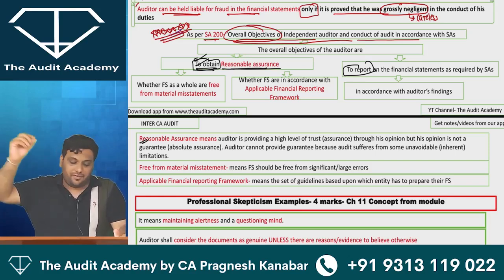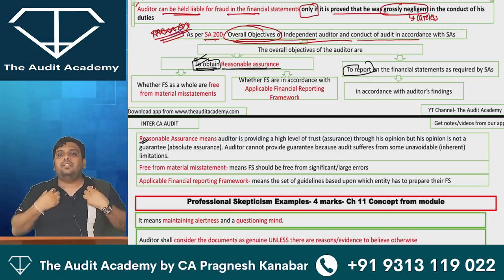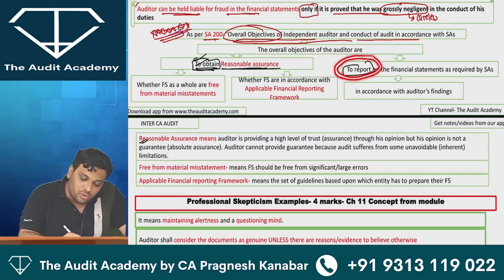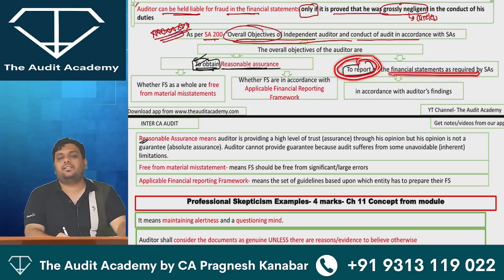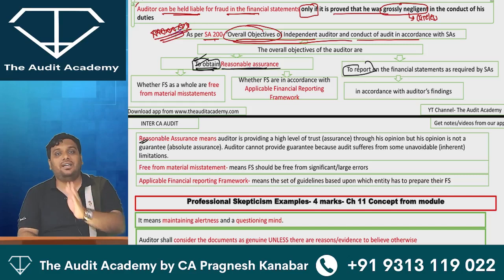Once I obtain this reasonable assurance, then I am going to report on the financial statements as required by standards on auditing. And in that report, I will ensure that I cover my findings also.